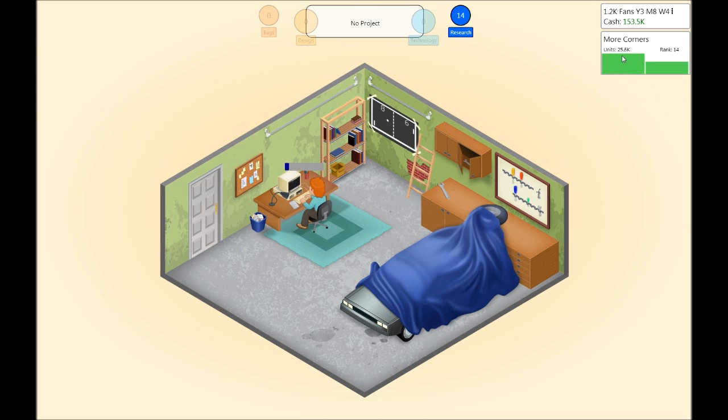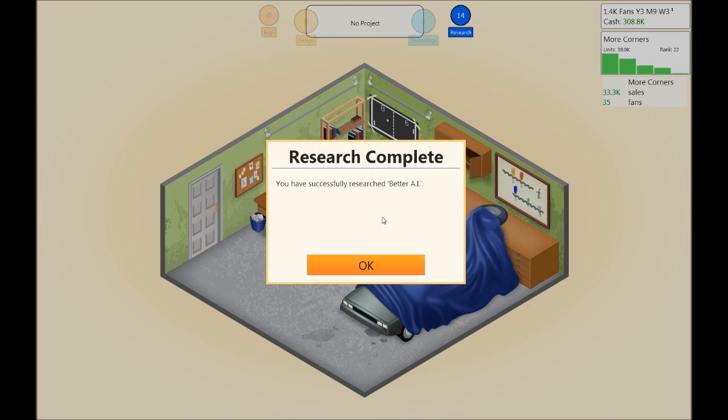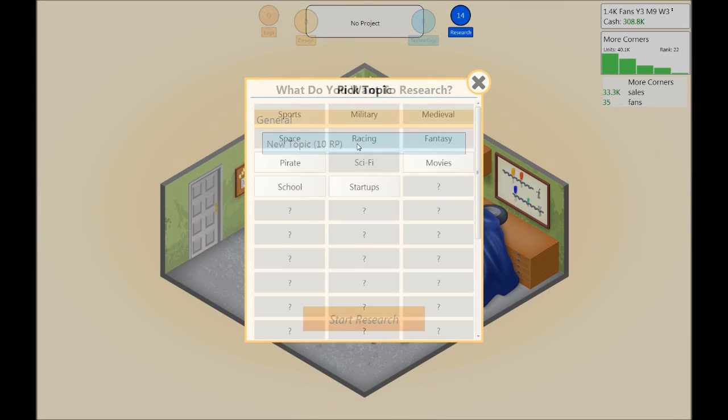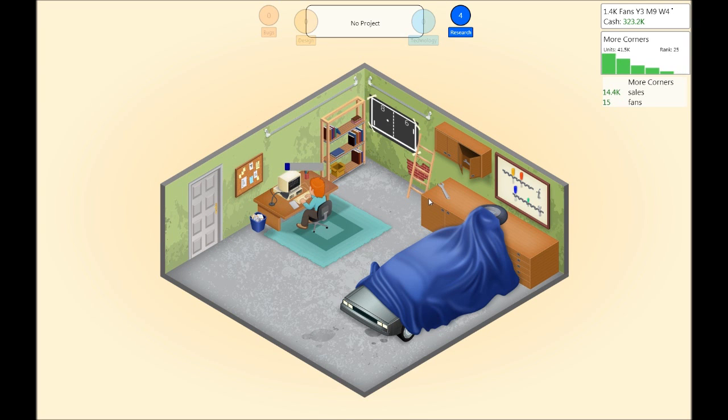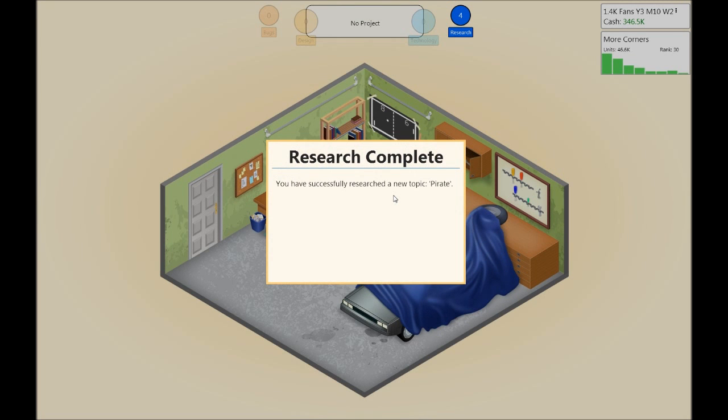We made good sales. We're making good money. But I will have to end right here. I might do a short let's play of this. I'm not doing too well once I move out of my basement. But let's go with pirate there. So as long as I stay here, I'm doing great, but eventually I need to move out. So anyway, this is just a quick look, even though it's been taking more than a quick moment of my time.